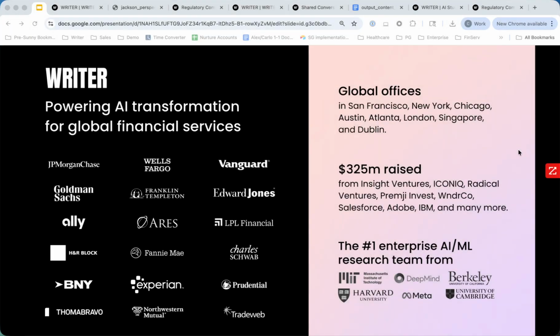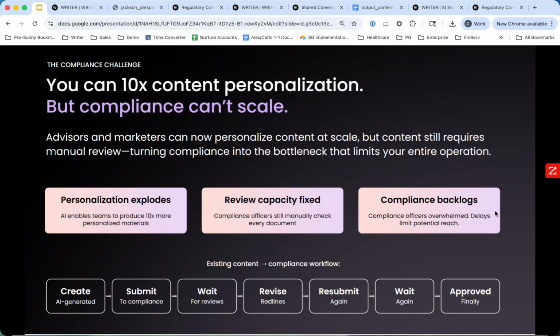So one area we're seeing strong traction with our financial services customers like Prudential, Northwestern, Franklin Templeton, Vanguard is operationalizing compliance frameworks and disclosures directly inside workflows instead of waiting until governance is looked at downstream during a review step. And this is something that AI has become increasingly good at as far as compressing timelines. But what makes Writer unique is being able to develop and maintain this with natural language and in a transparent fashion. So I'm going to take you directly into a Writer agent.